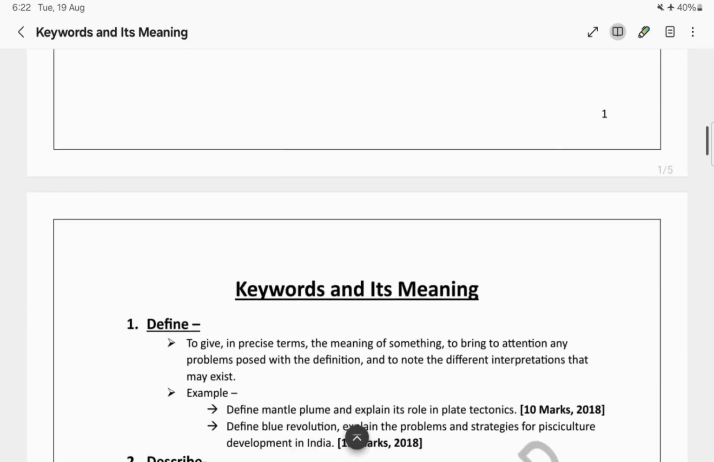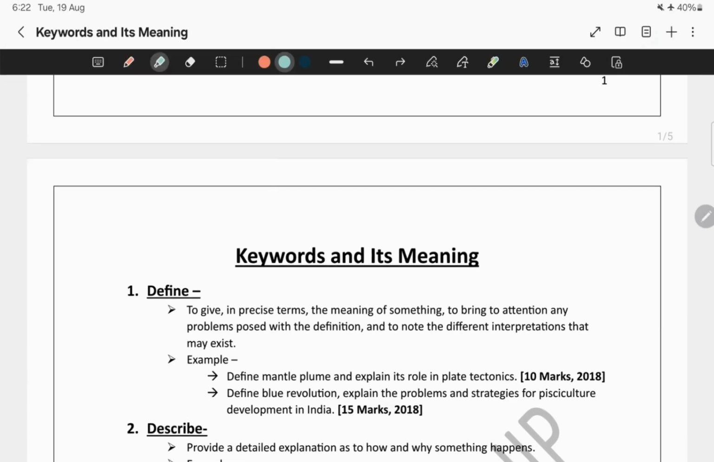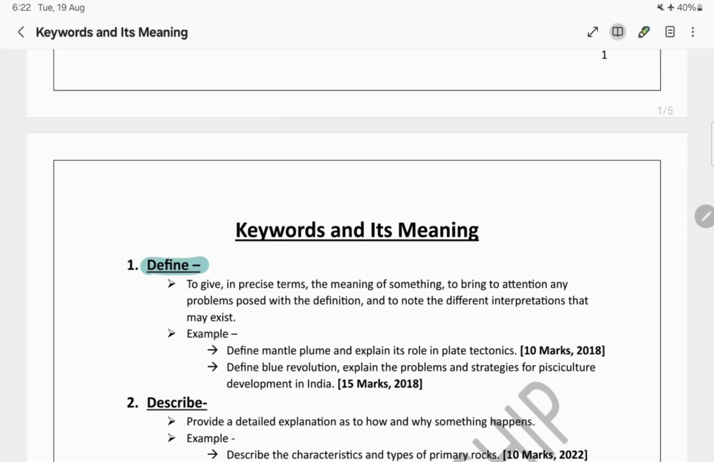So what are the directives that we will be going through? If you have gone through the previous year questions, you will come across these directives. First is define. What does define mean? Here UPSC wants a precise meaning. Suppose a particular question says define. What should be your approach? Just give the concept in clear terms. If there are multiple interpretations, you can mention them as well, and it should be straight to the point.